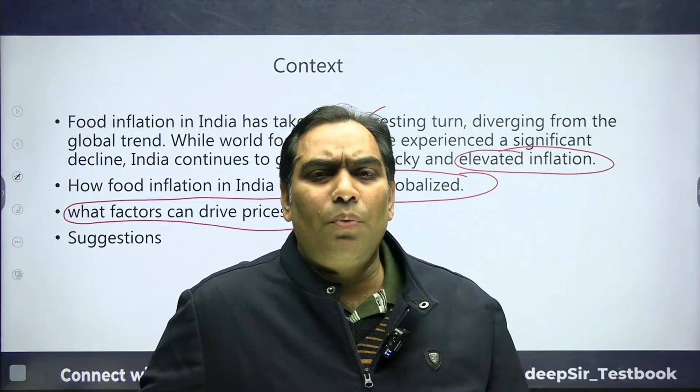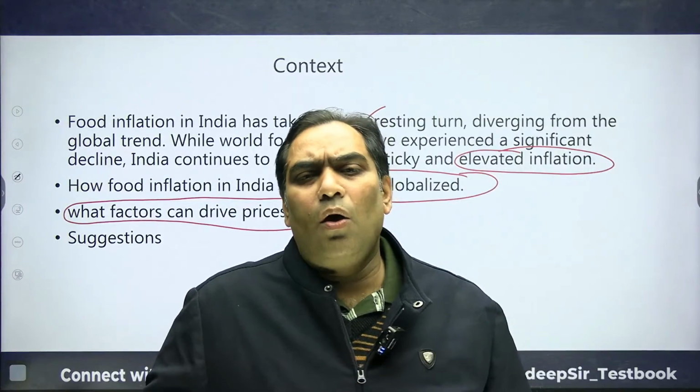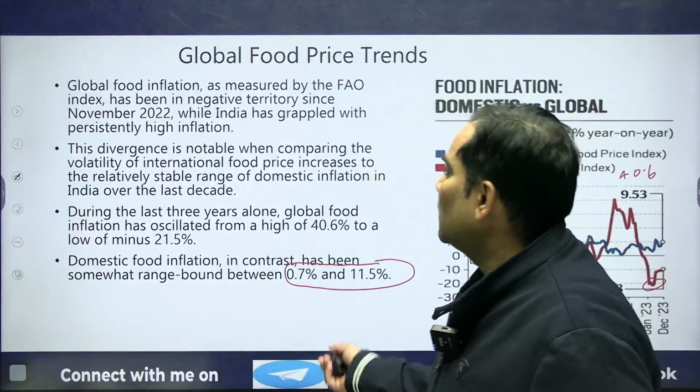11.5% or 11.2%. So what measures should be taken in order to reduce or control it? That is what we are going to discuss. Okay, so we have discussed it.